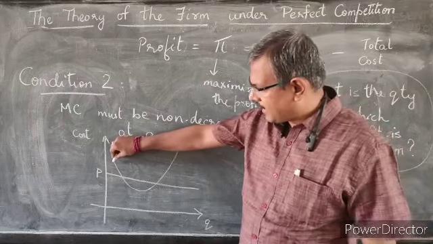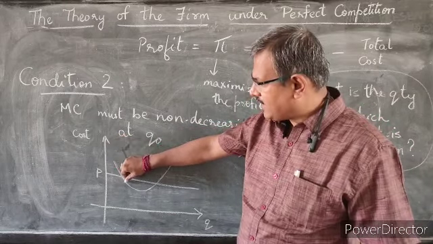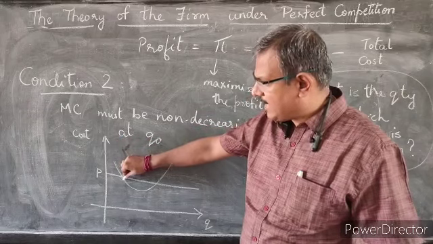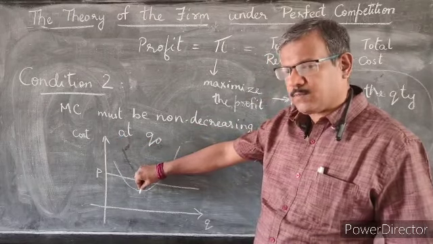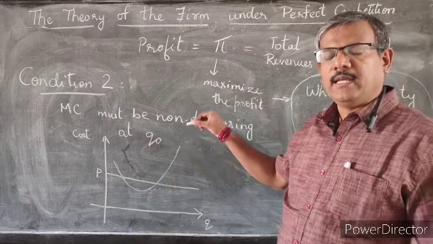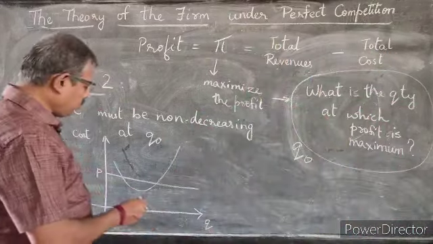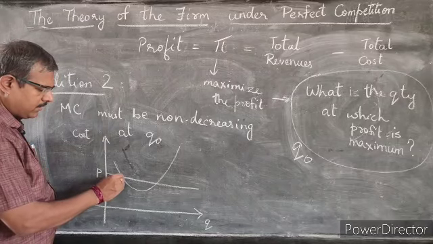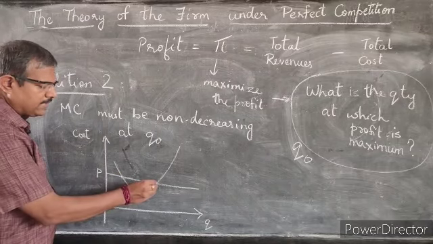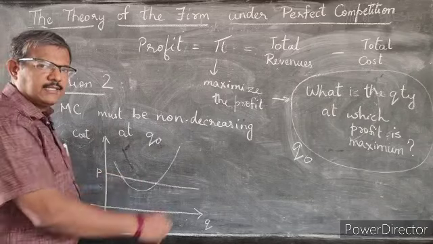Now you'll see that my marginal cost curve is decreasing over here. It decreases to the lowest point and then goes on increasing, right? So there are 2 points where the marginal cost curve cuts the price line.